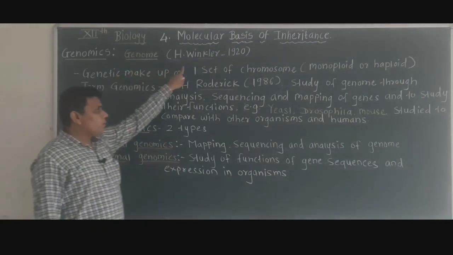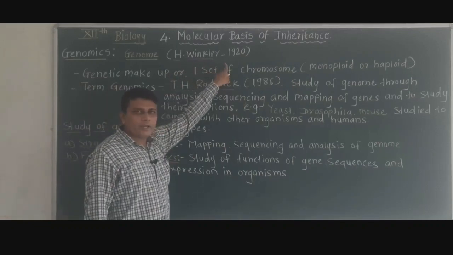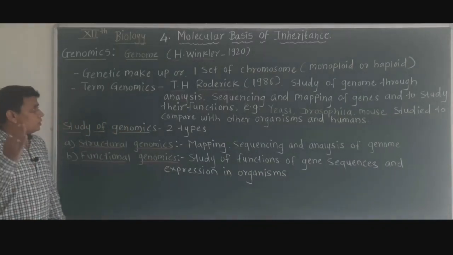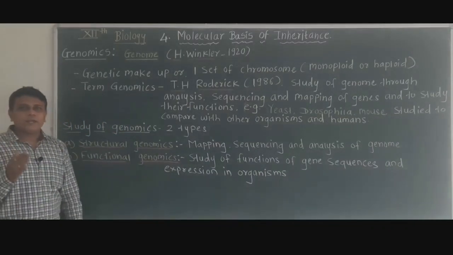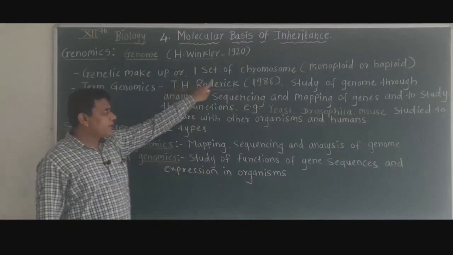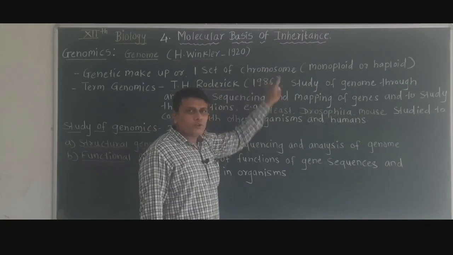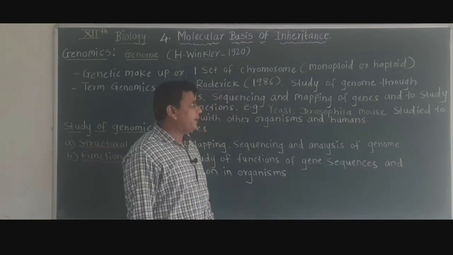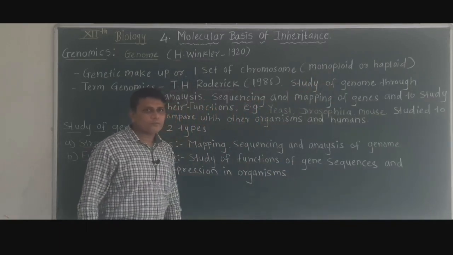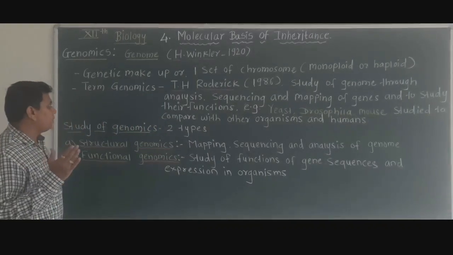The term genome was first introduced by the scientist called H. Winkler in the year 1920. Now genome means the genetic makeup of an organism, or it is one set of chromosomes. Now you know that when the cell shows one set of chromosomes, it is called monoploid or haploid. When it shows two sets of chromosomes, then it is called diploid.